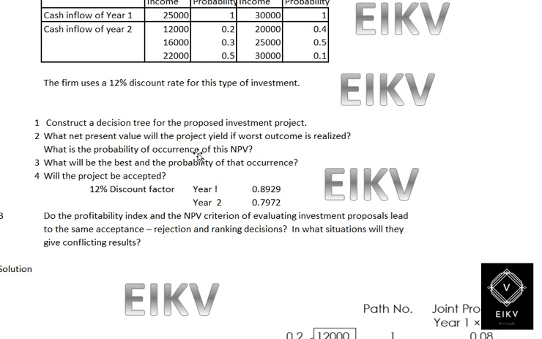What is the probability of occurrence of this NPV? Number 3, what will be the best outcome and the probability of its occurrence? Number 4, will the project be unacceptable? The 12% discounting factor for year 1 is 0.8929 and for year 2 is 0.7972.